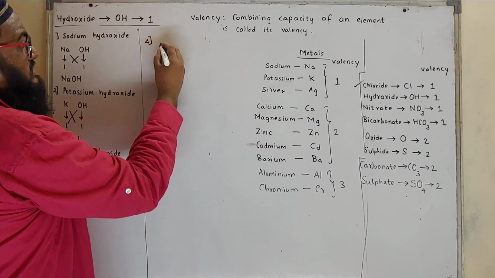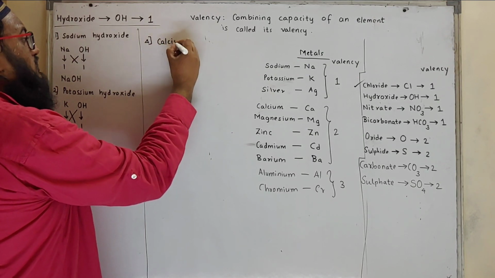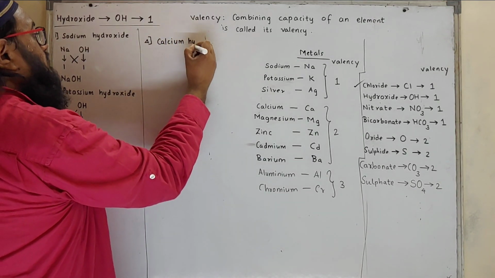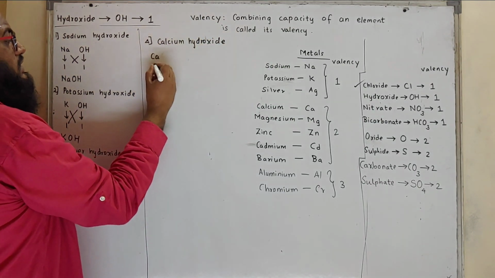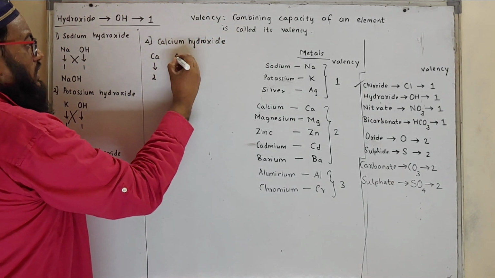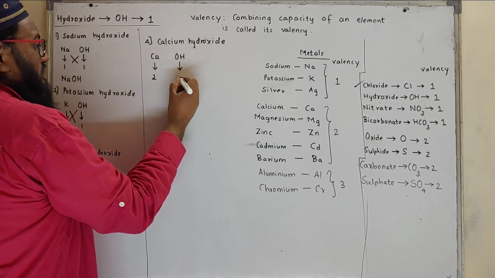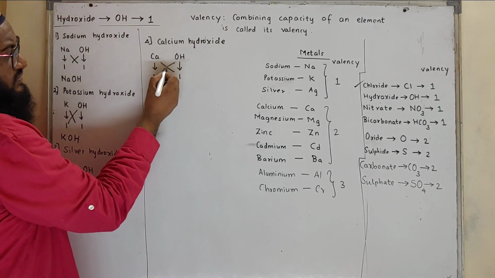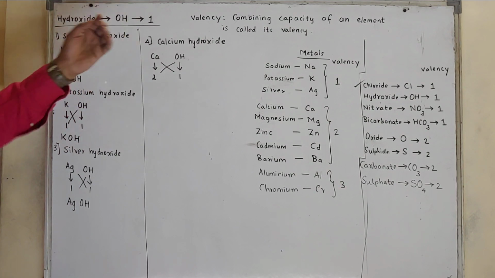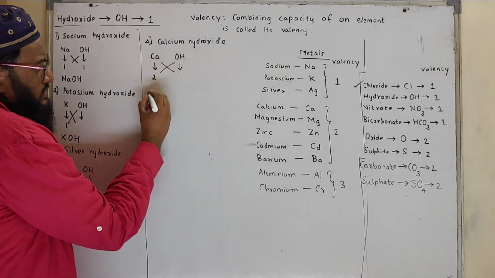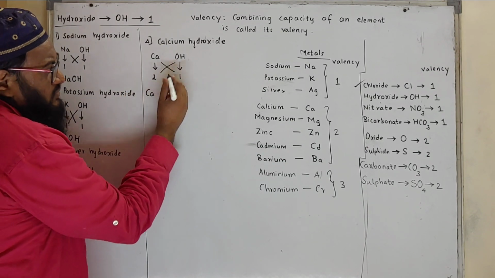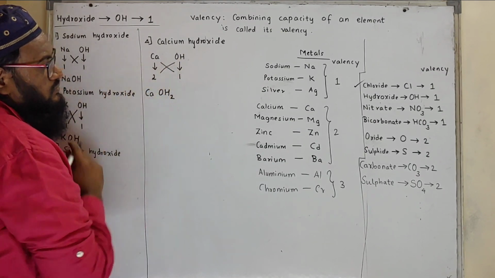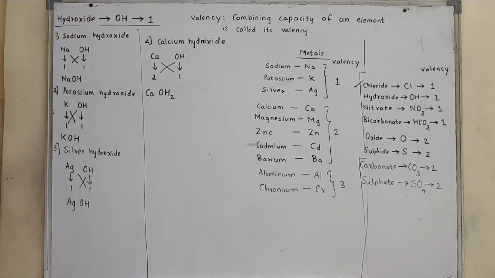Then we'll start with calcium hydroxide. What is calcium hydroxide? Calcium, its valency is 2. Hydroxide OH, valency is 1. Exchange the valency. Now Ca1. Often we make a mistake. What do we write? OH2. This is wrong. Why?